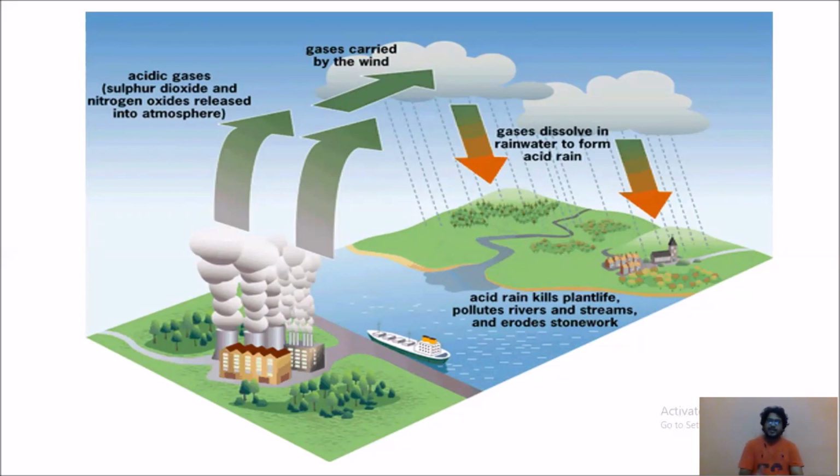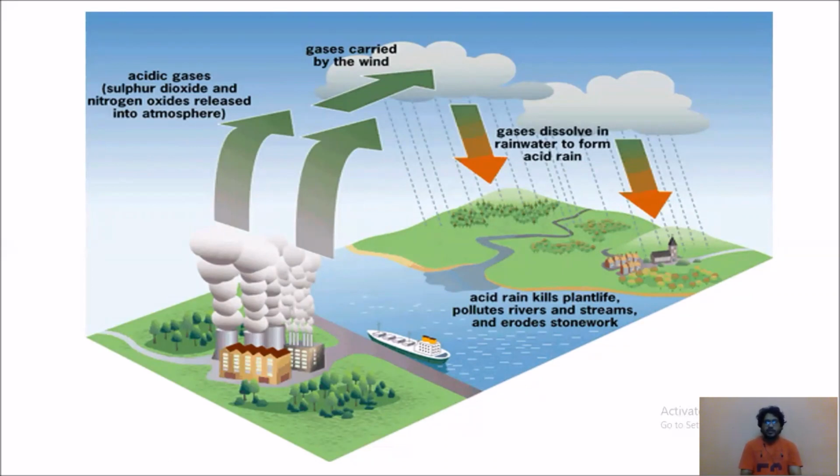The gases dissolve in rainwater to form acid rain, and the acid rain falls. If it falls on land and on water, acid rain kills plant life. At the same time, acid rain pollutes rivers and streams and erodes stonework.